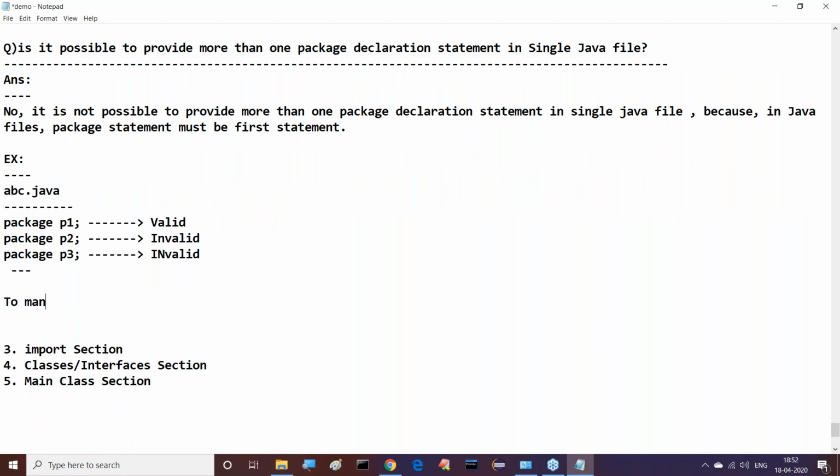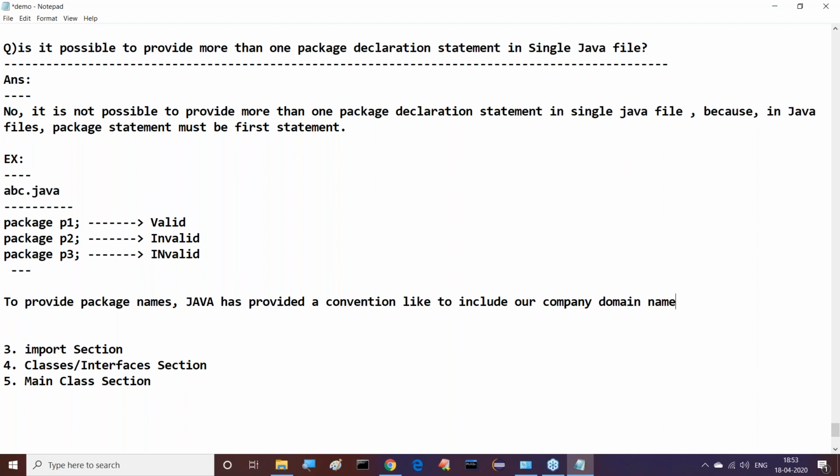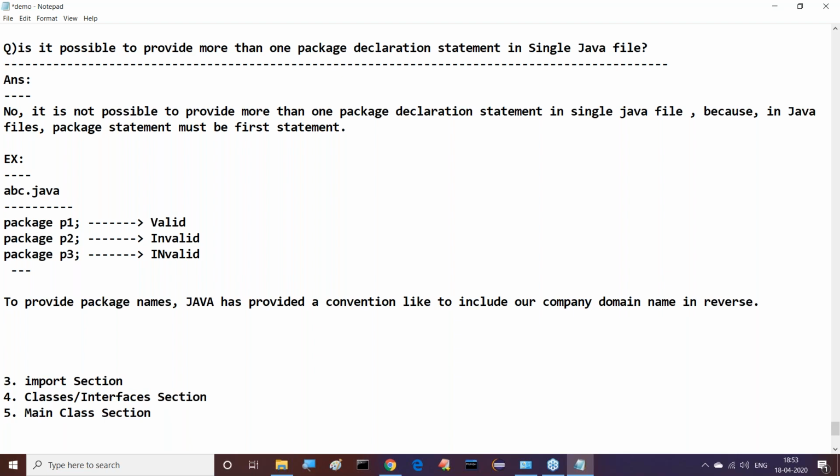To manage packages, to provide package names, Java has provided a convention: to include our company domain name in reverse. Everybody has to understand it, like to include our company domain name in reverse.